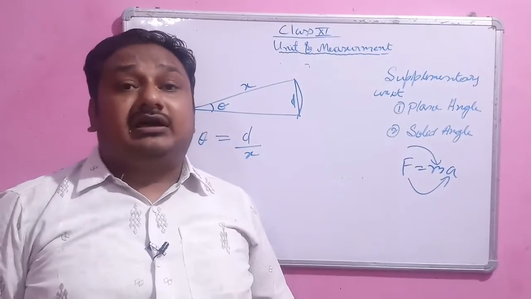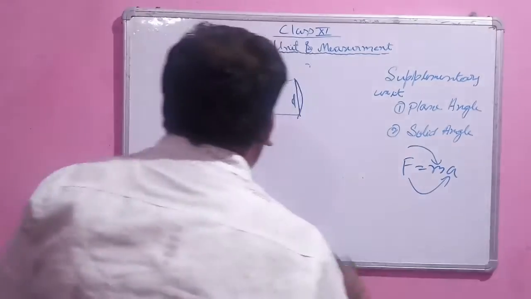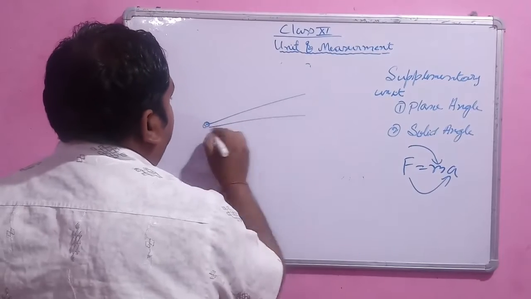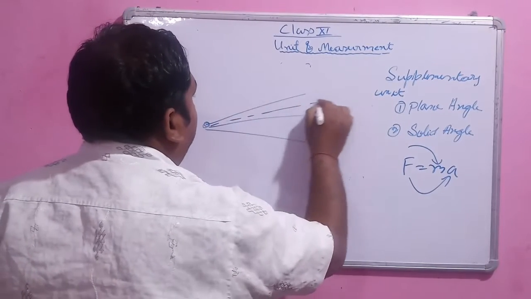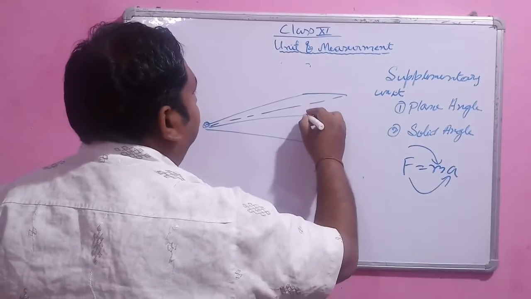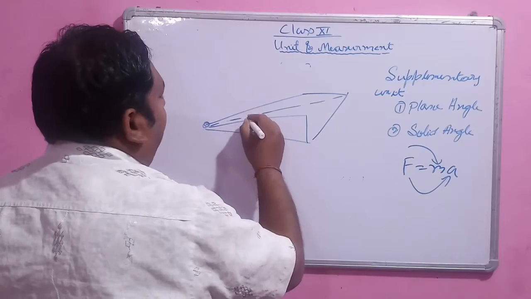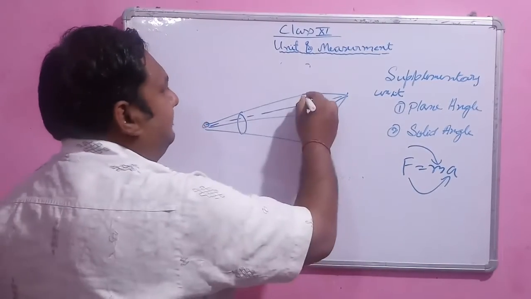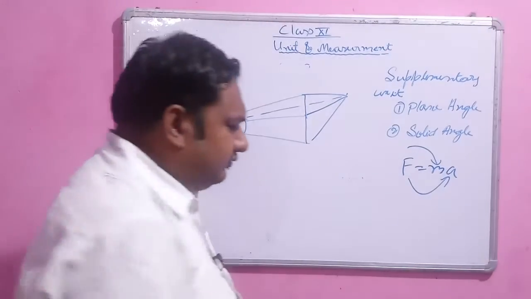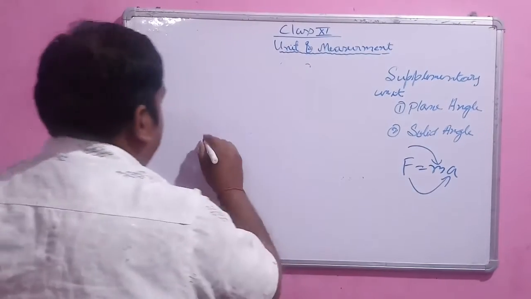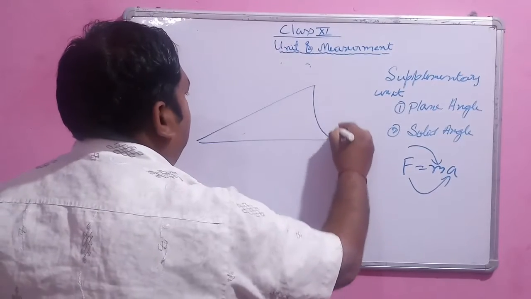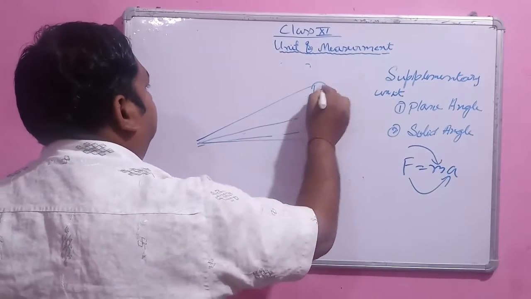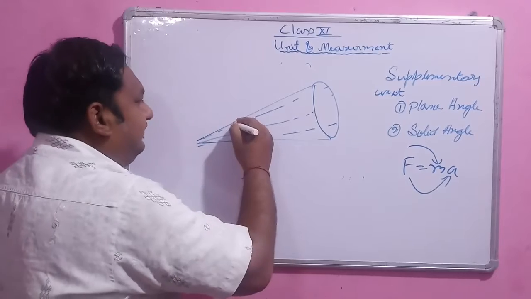But when we measure an angle in 3 dimensions, what do we do? We do a little bit extra here. This is the 3-dimensional angle.